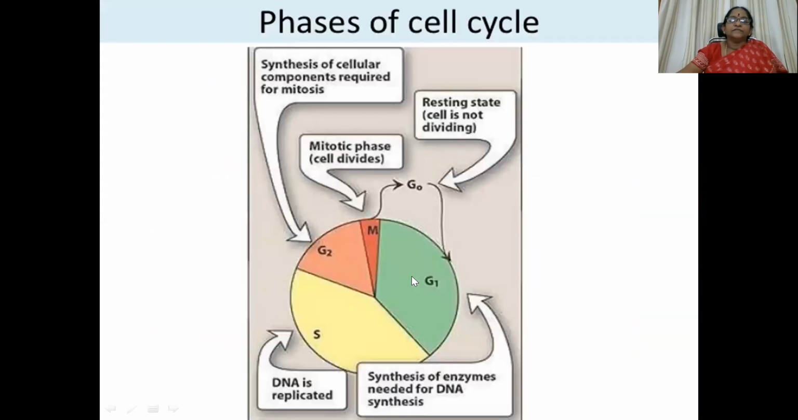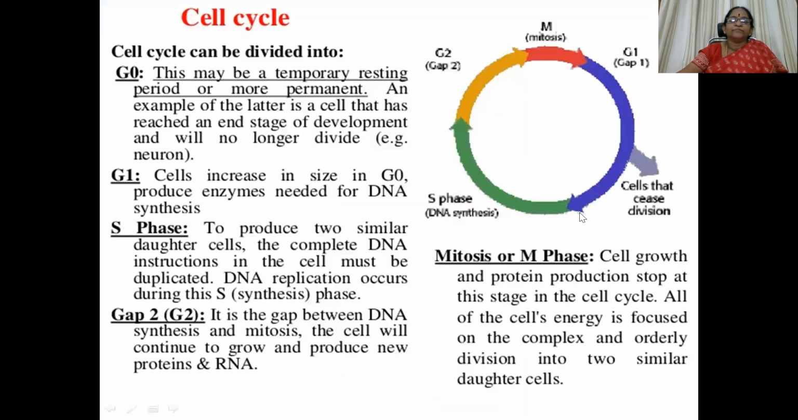So these are the phases of the cell cycle. This is G0, non-replicating. So cells are in a dormant state. Then they will enter into G1 phase, where the synthesis of enzymes needed for DNA synthesis and replication happens. And this is the S phase, the synthetic phase, where DNA synthesis and DNA replication happen. This is then followed by G2 phase, where synthesis of cellular components required for mitosis happens. Then it is followed by the mitotic phase, that is cell division. Actual cell division happens here.